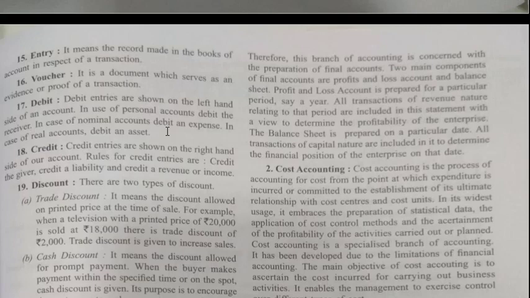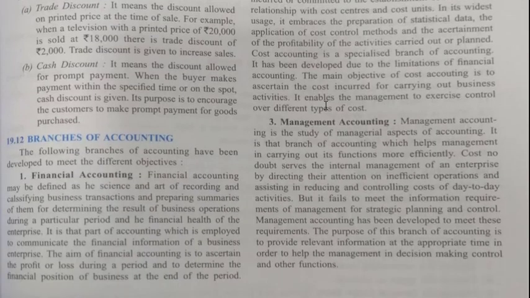Next is discount. We are familiar with this word, discount. There are two types of discount. One is trade discount. Trade discount means the discount allowed on a printed price at the time of sale. For example, when a television with a printed price of 20,000 is sold at rupees 18,000, there is a trade discount of rupees 2,000. Trade discount is given to increase the sale.